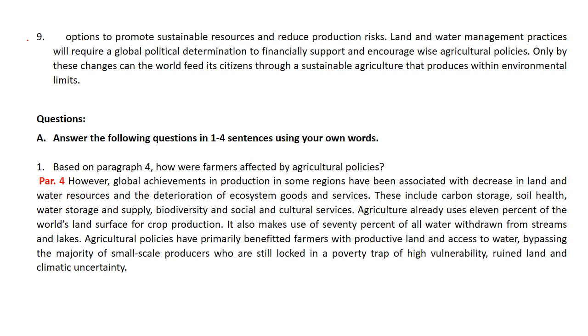Paragraph 9. Options to promote sustainable resources and reduce production risks. Land and water management practices will require a global political determination to financially support and encourage wise agricultural policies. Does Lebanon have wise agricultural policies?